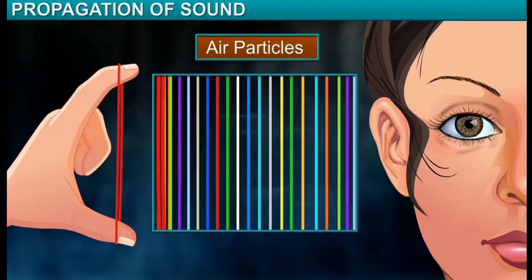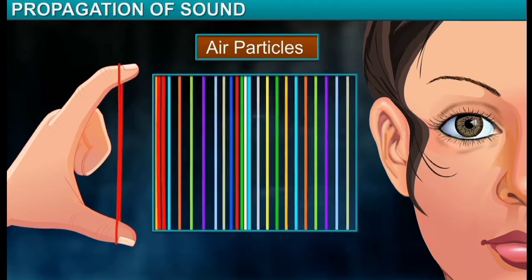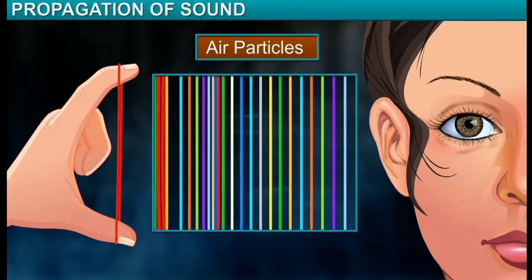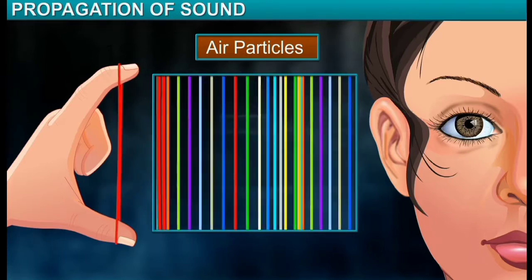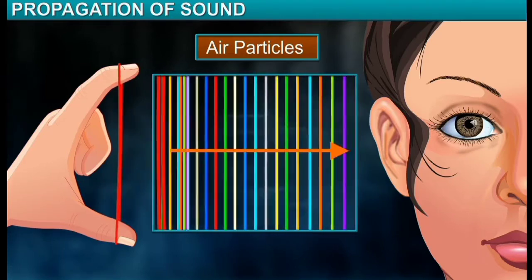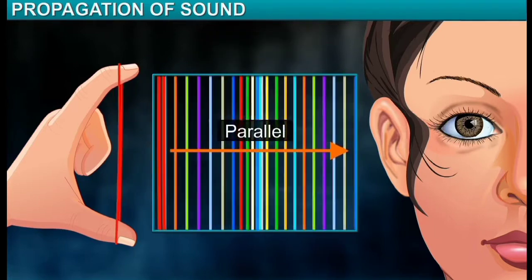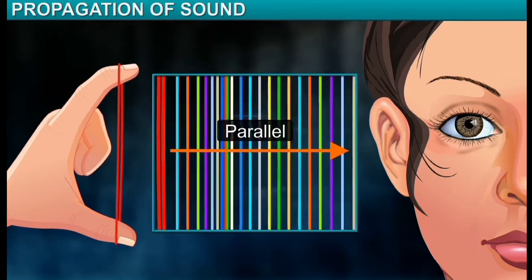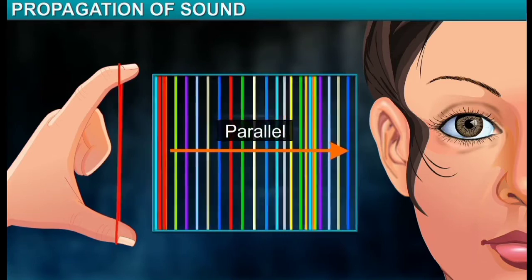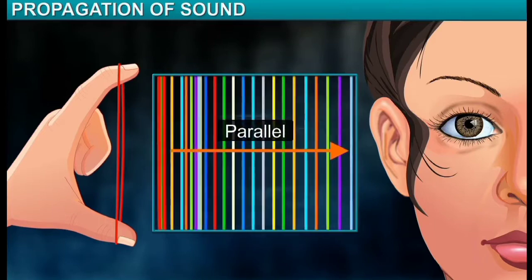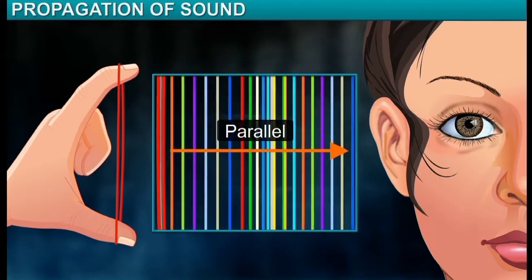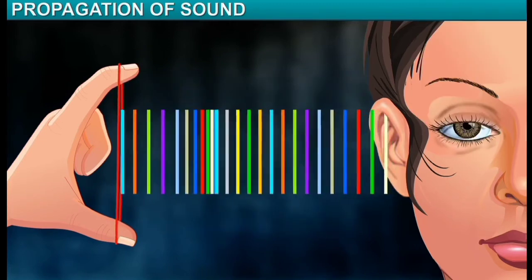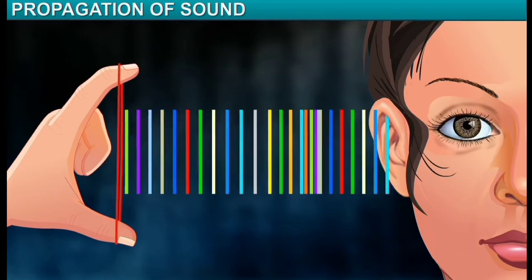Thus, another set of particles of air between the vibrating rubber band and the listener are in a state of vibration. These particles vibrate in a direction parallel to the line joining the rubber band and the listener. They, in turn, displace neighboring particles before returning to a state of rest. This process continues until the sound reaches the listener.